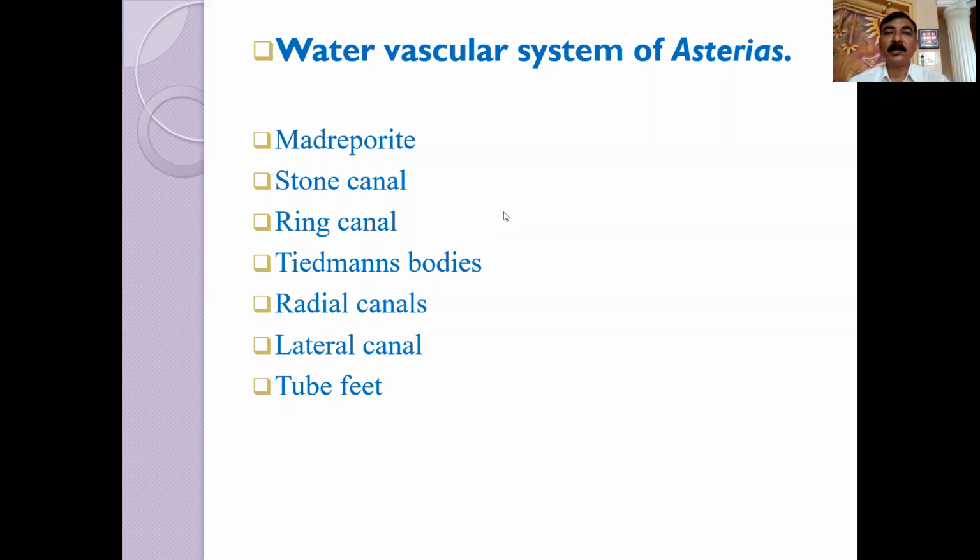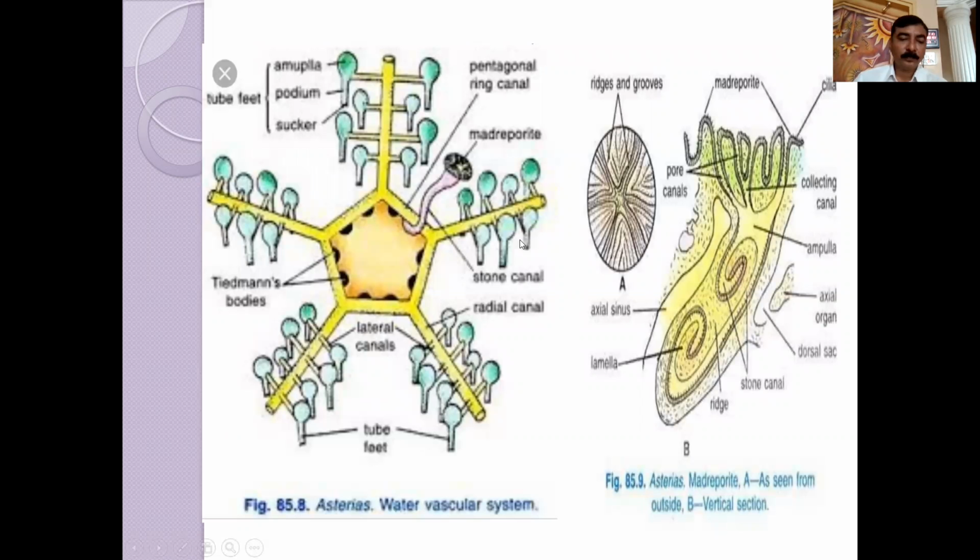It represents a specialized part of coelom consisting of a system of canals containing seawater and amoeboid corpuscles.